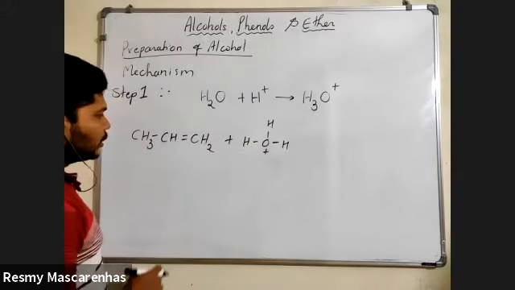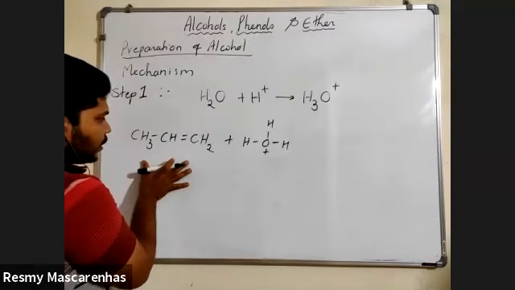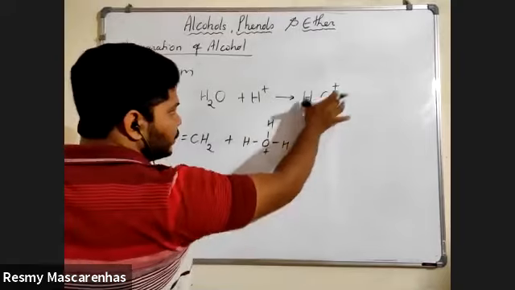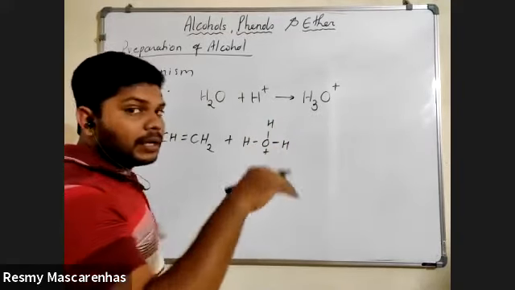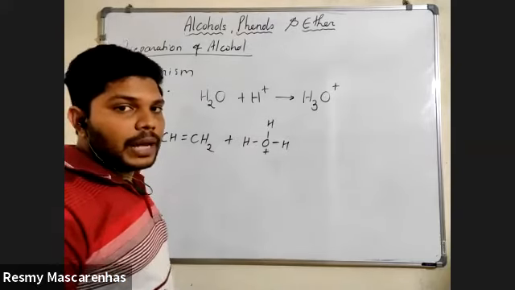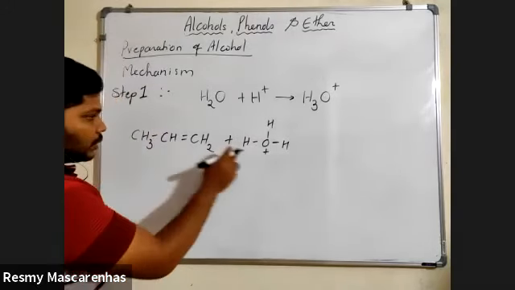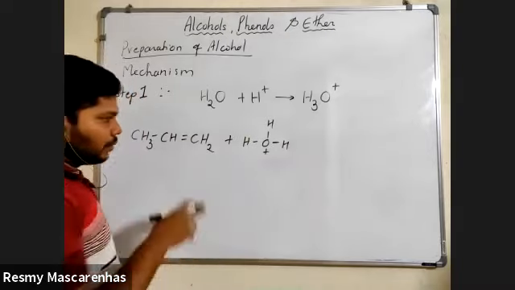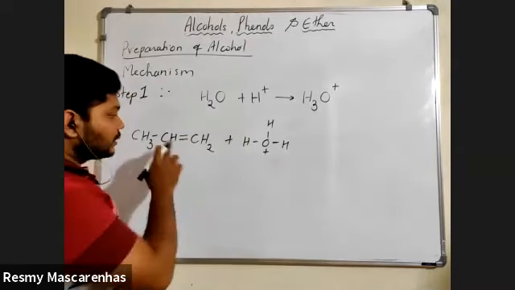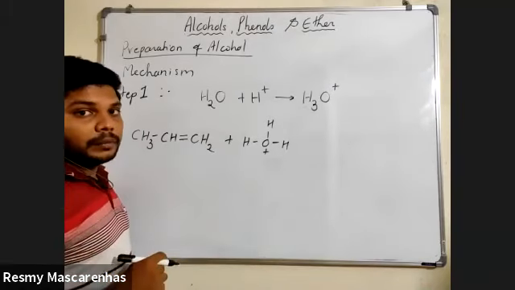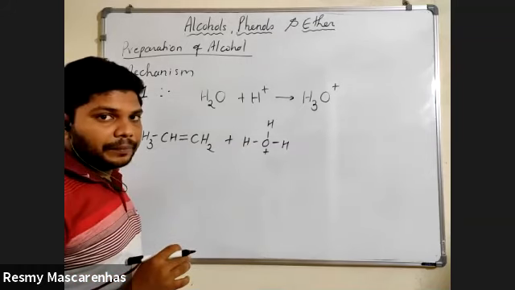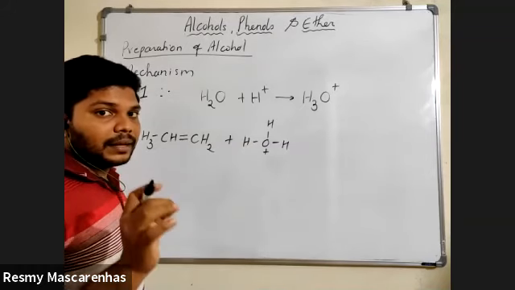You are taking a starting material, that is propene, and this H3O plus, which is prepared in a chemical reaction. They both will react. Now in this case, what will happen? Everything is positive here. As these carbons have a double bond, they are slightly negative in nature.